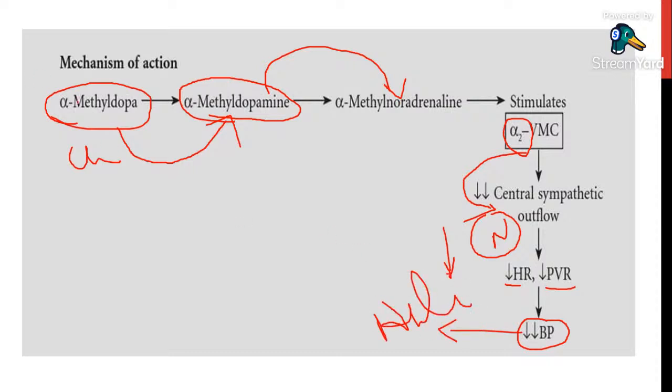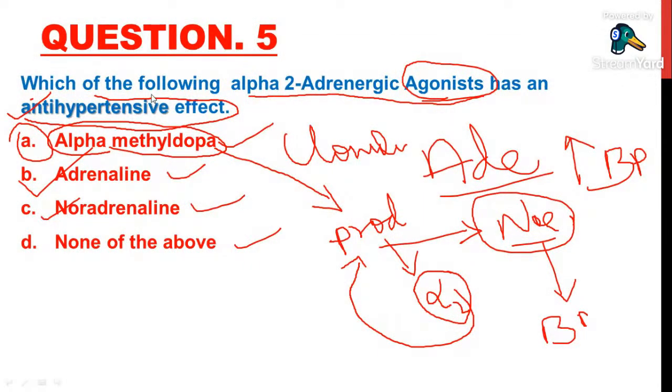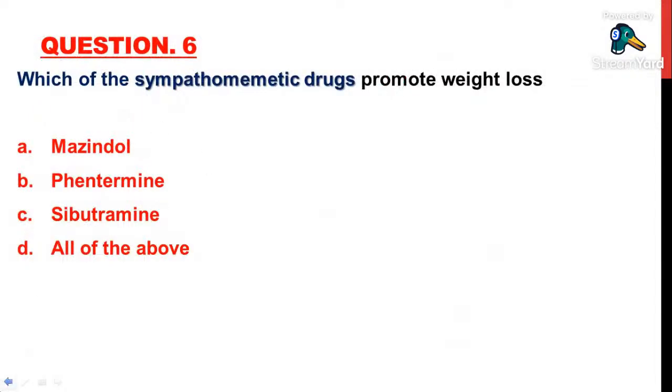Actually, it is an adrenergic drug only. It is a sympathomimetic drug only. All sympathomimetic drugs will increase blood pressure except alpha methyl dopa and clonidine. You have to remember this point. This is the special point about sympathomimetic drugs. I think this fifth question is clear to you all. Now the next question: